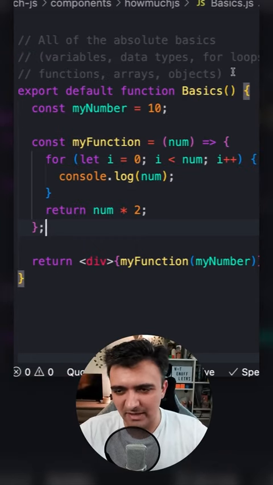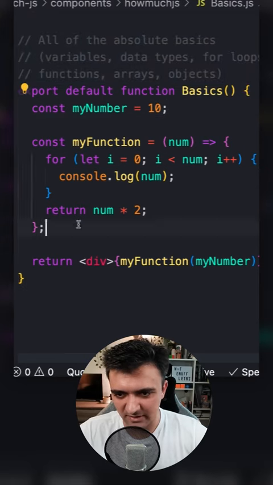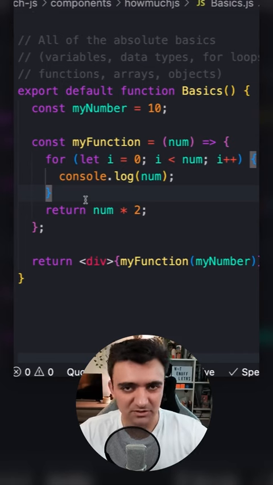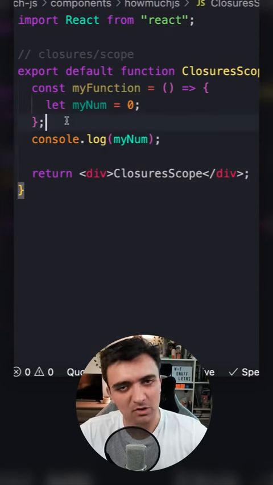First thing is just the absolute basics. I'm not going to go over all of these, but if you don't understand variables and for loops and stuff like that, so like if you don't know what this is or what this is or what this is, you obviously should know that first. The second thing is just closures and scope. So if you don't understand why this is going to break, you probably should learn that first.